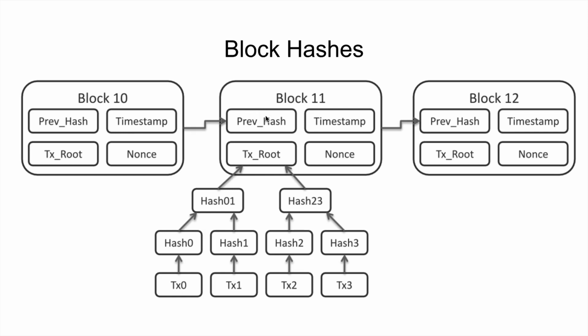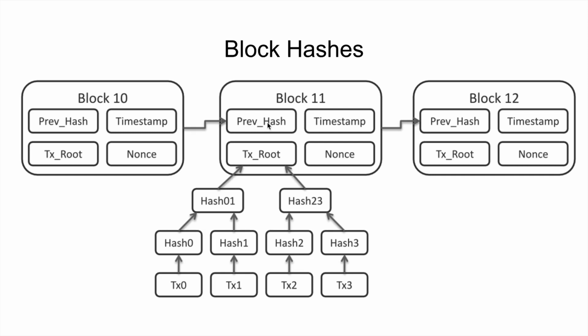Okay. And if you think about it, block 10 would logically also contain all the data from block 9, and block 9 would contain all the data from block 8, so on and so forth, till you get to the genesis block, the first block in the chain. So every block has a hash of the entire blockchain, or the state of the entire blockchain, all in a single hash in its header, right?